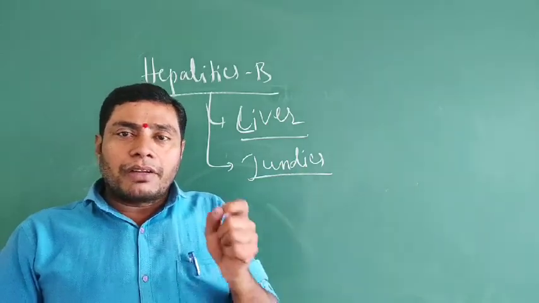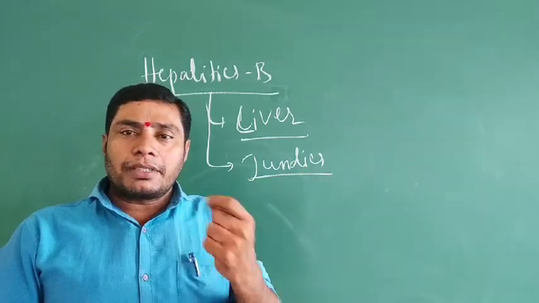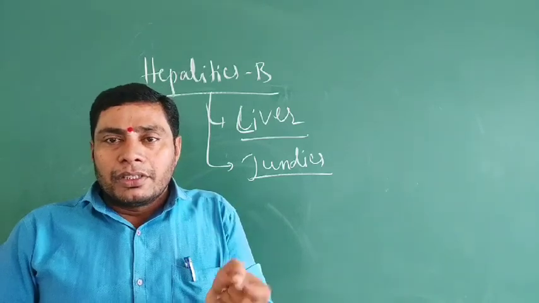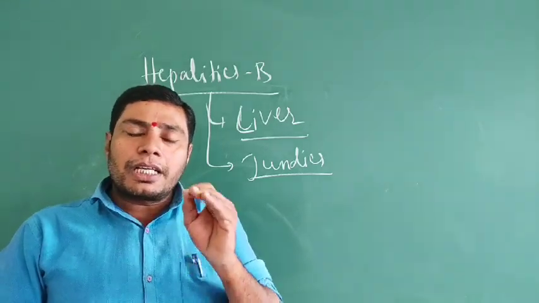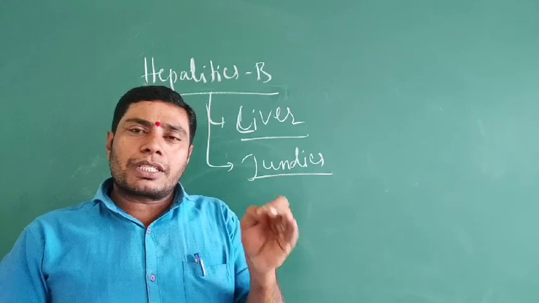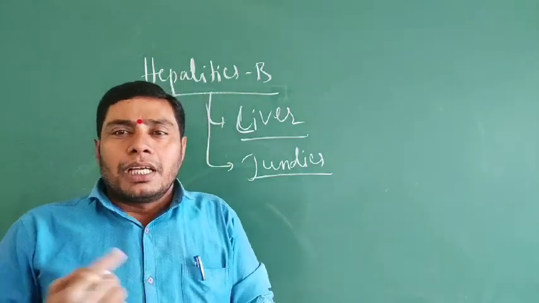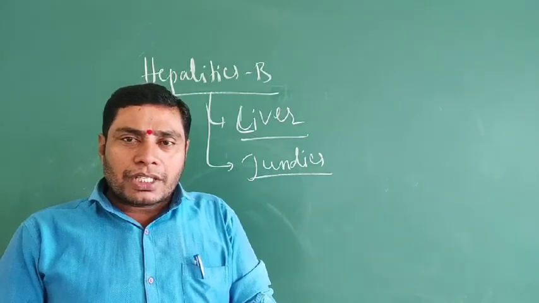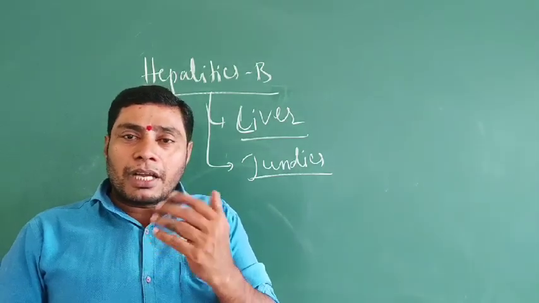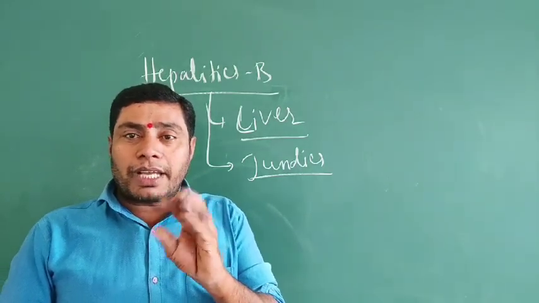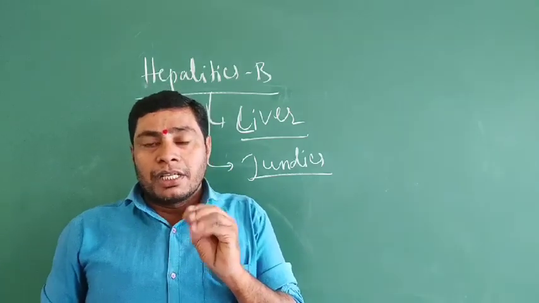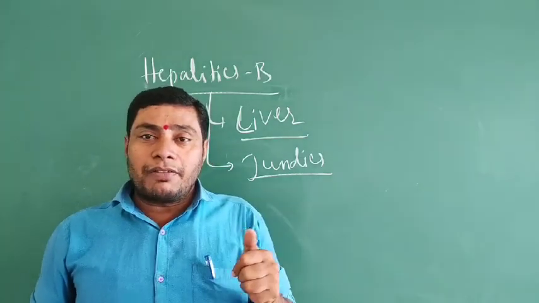The person becomes weak and after some time they will die. In severe cases, the hepatitis B virus causes cirrhosis of the liver and later liver cancer. Hepatitis is not only one virus, there are 7 viruses, but the dangerous one is the B virus.